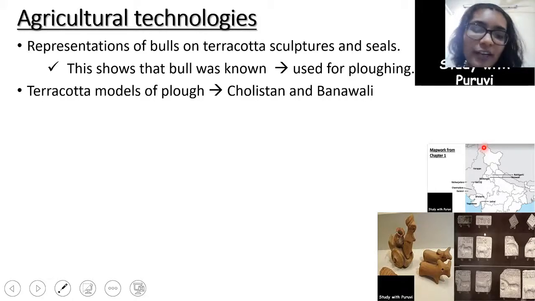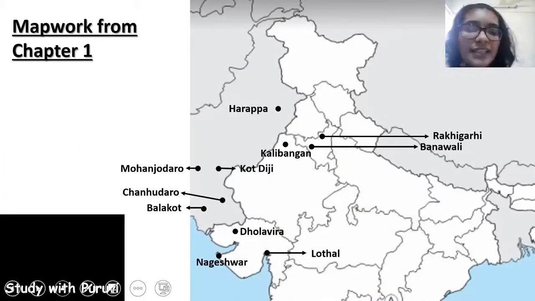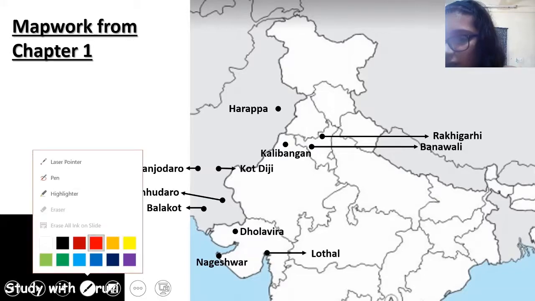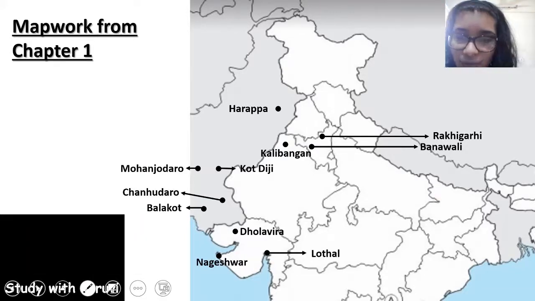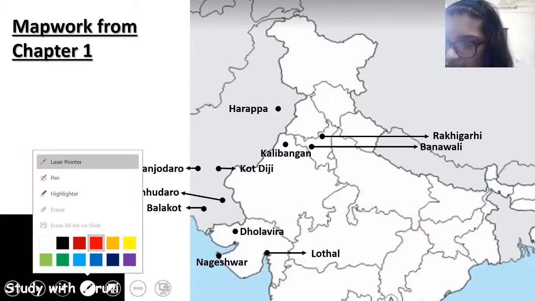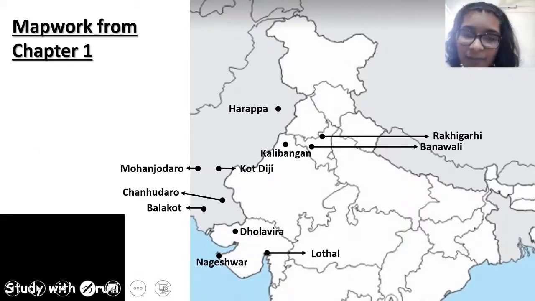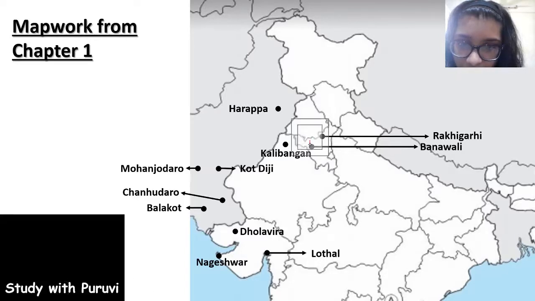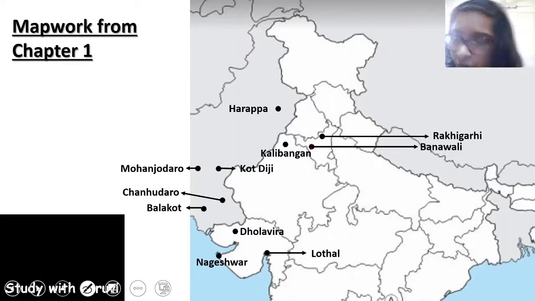So here we'll try to locate Banavali on the map of India. We'll see that Banavali is in Haryana and it is very close to the border of Rajasthan. So we need to remember this particular point as Banavali, very close to the border of Rajasthan. Just for a hint, which we sometimes need to design to learn the maps, which I generally design: this big U has a cut after it. From this cut we need to go directly down and towards the border of Rajasthan. Here is our Banavali. This is how we'll try to remember Banavali and mark it on the map of India.